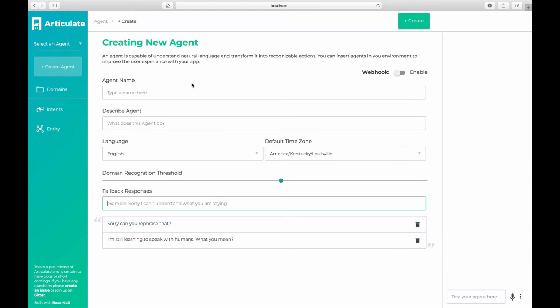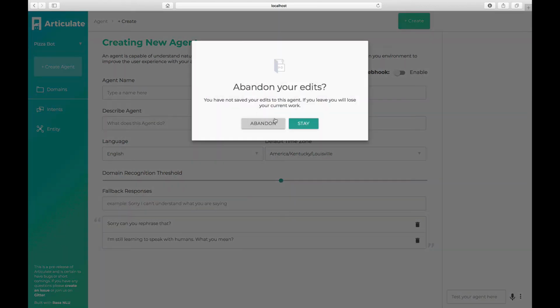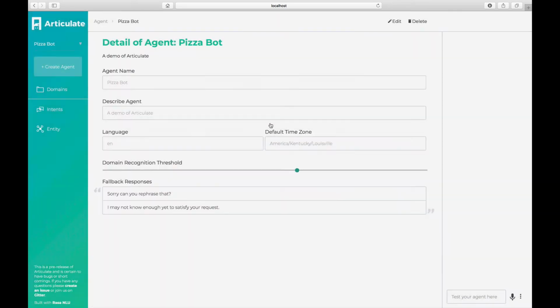I'm not typing all of this in because I've actually already created an agent to speed things along. So I'm going to switch to my PizzaBot agent. I am going to abandon my unmade changes. And you can see that I've got an agent with a name, a description, it's English, it's Louisville time zone, it's got a domain recognition threshold of 60, and it's got some fallback responses.